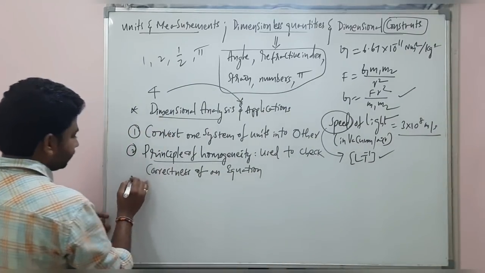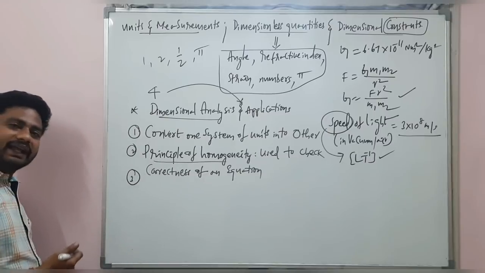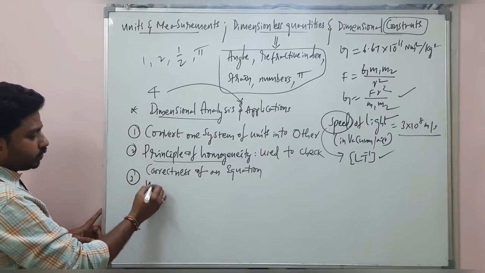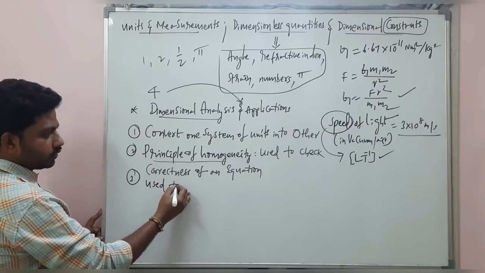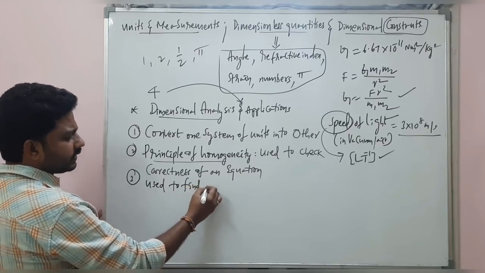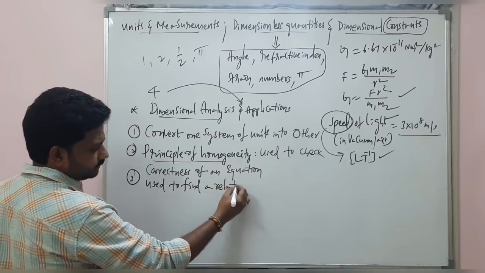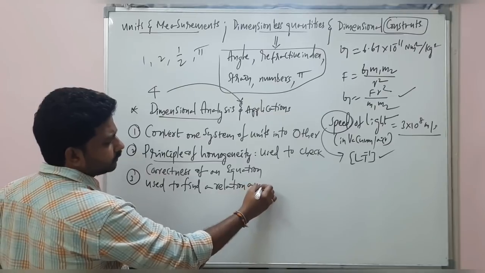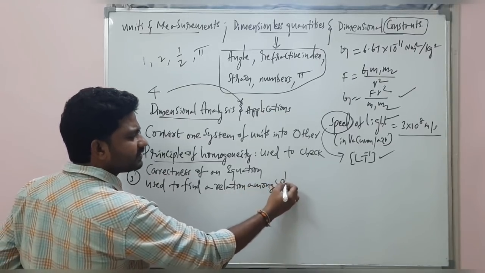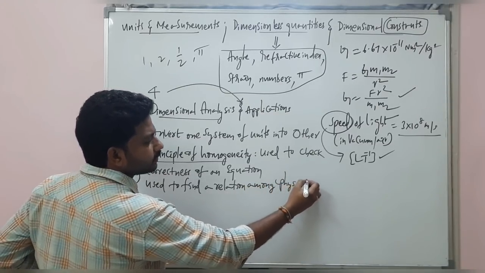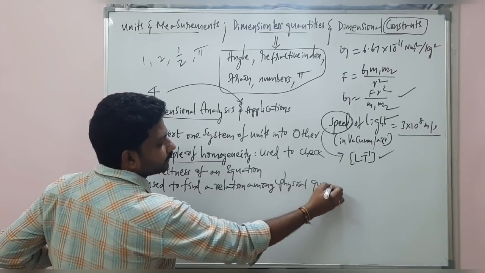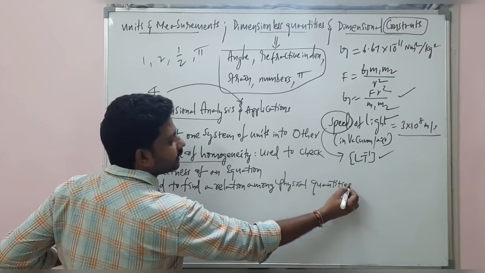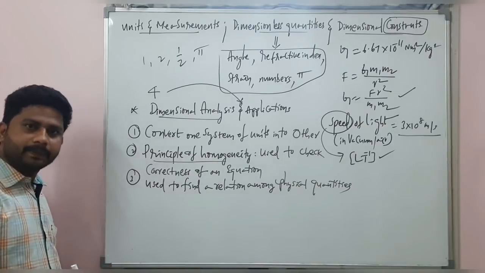And number 3, this dimensional analysis will be used to find a relation among physical quantities. Relation among physical quantities. Alright.